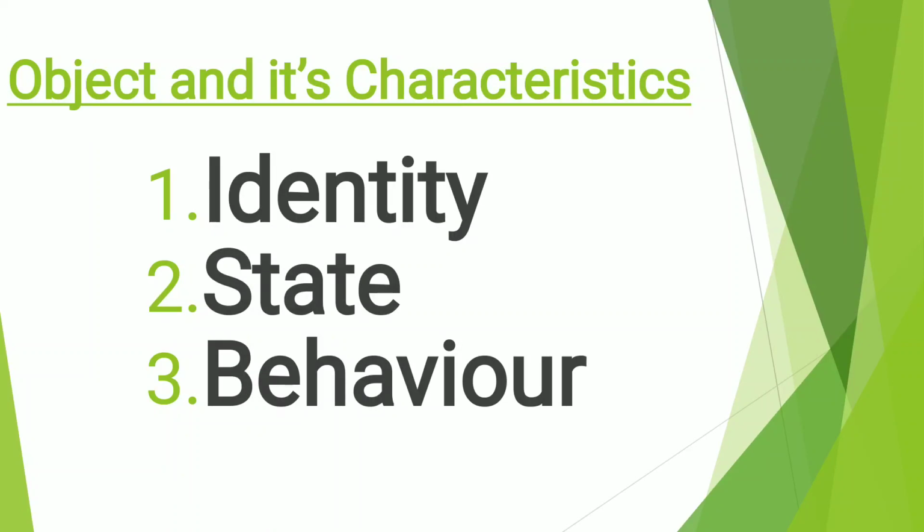Identity is the name given to an object. For example, if we give a name to a dog, for example Tommy, then Tommy is the identity of the dog. A dog has state like its name, color or breed, and also has its own behavior like barking, fetching and wagging its tail.